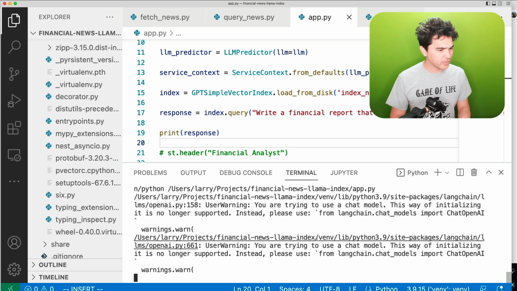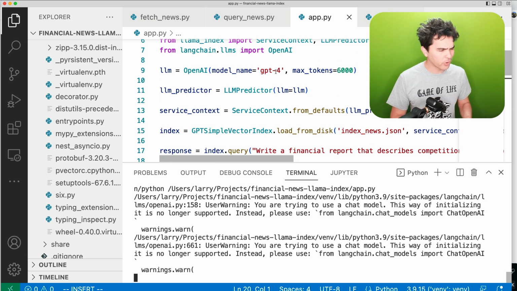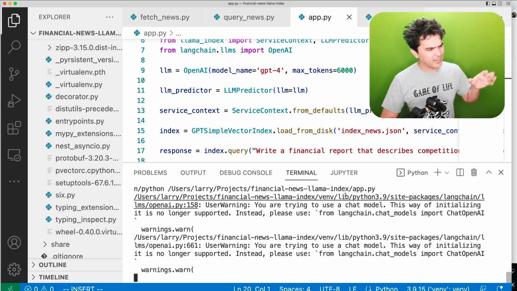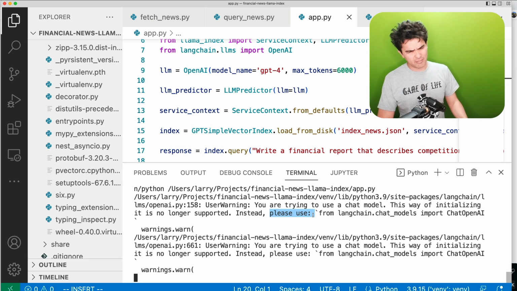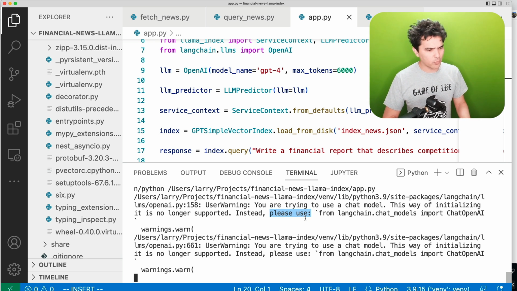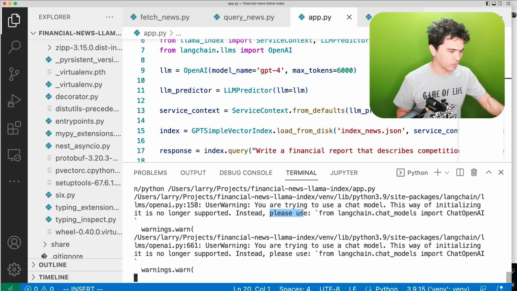And I thought this message was a little bit confusing because I'm clearly not trying to use a chat model. I'm using GPT-4, not GPT 3.5 Turbo or whatever it's called. And yeah, so this warning seems invalid to me, but it's something I'll keep an eye on. I looked at GitHub, and there's a current issue from a couple days ago where people are describing this. So maybe it's a warning that's not quite accurate, or maybe this is going to change a little bit. So got to keep track of these tools.